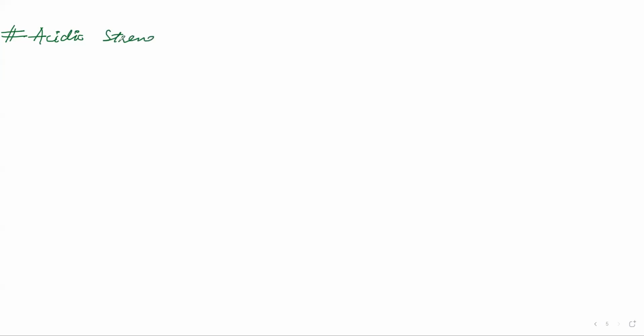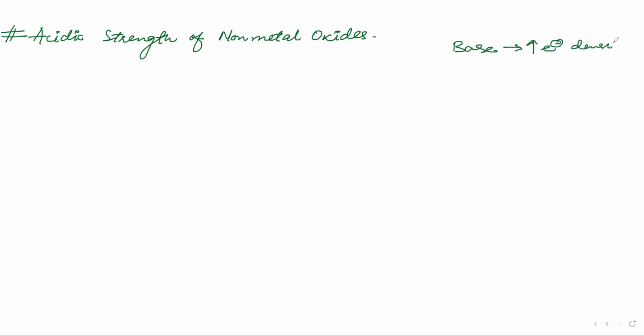Acidic strength of non-metal oxides. Always remember, what is a good base? Base has high electron density. That means acid should be opposite. Acid should want something of high electron density to attack it. If something is very negative, it has high electron density, and if it wants to attack something, the species getting attacked should have a high positive charge.